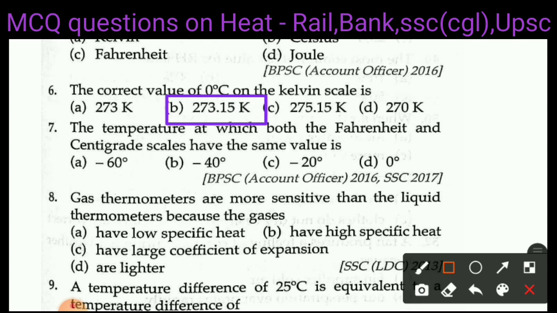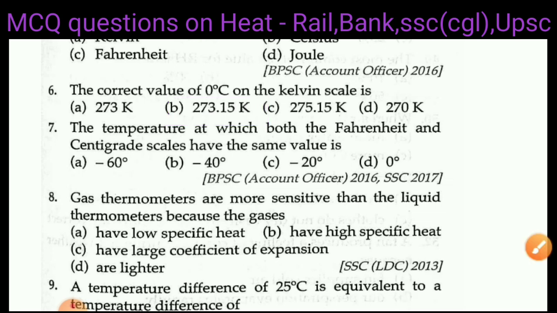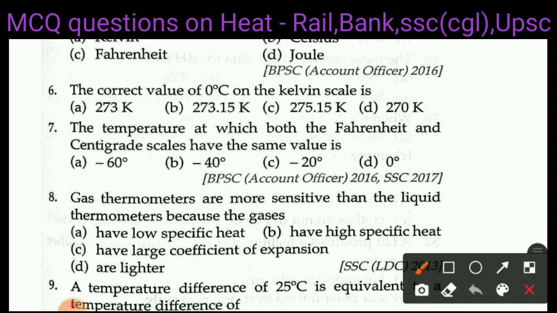Next question is question number 7. The temperature at which both Fahrenheit and centigrade scale have same value: A, minus 60 degree, B, minus 40 degree, C, minus 20 degree, D, 0 degree. Right answer is B, minus 40 degree.